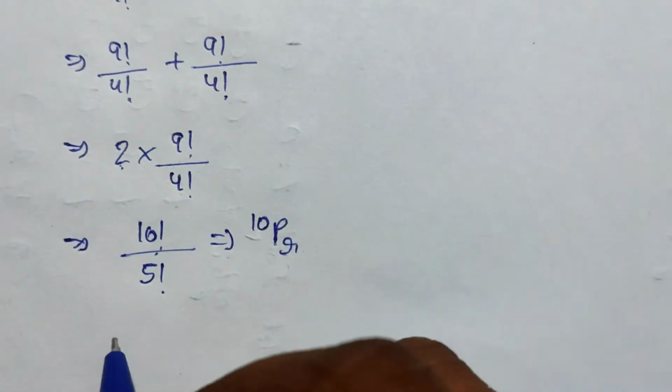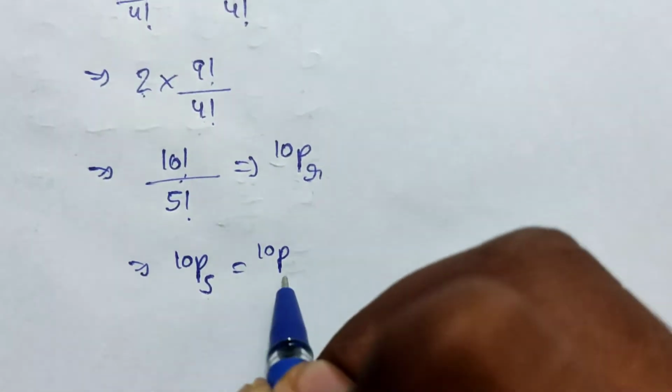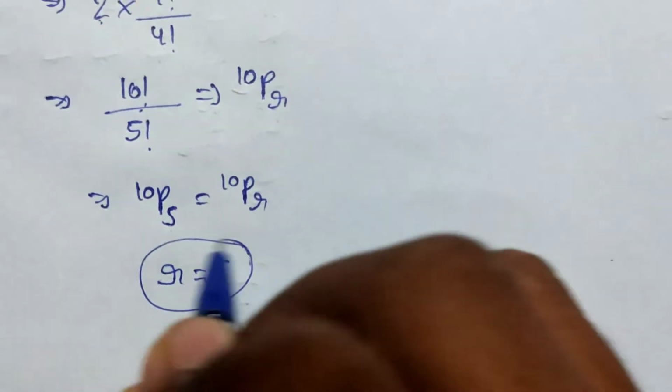This we can write 10P5 equal to 10PR. So here we get the value of R, that is 5.